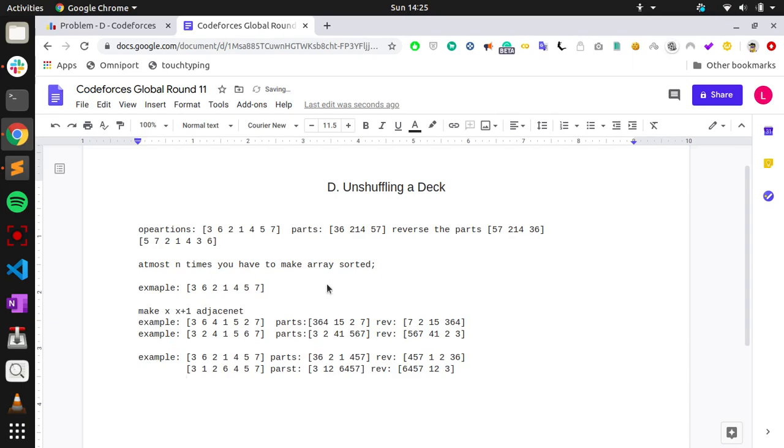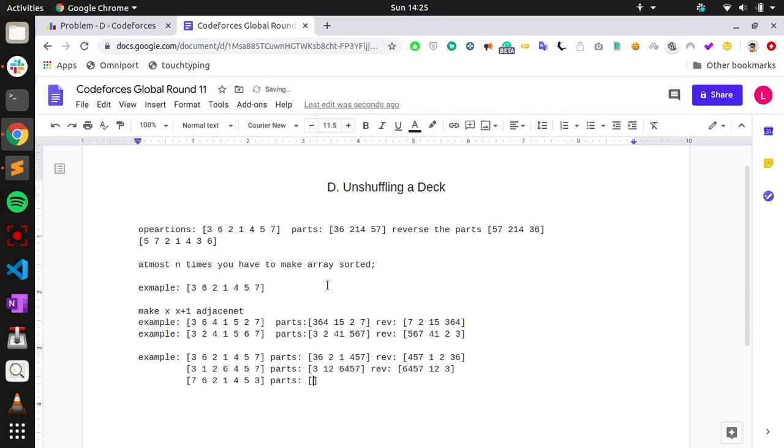But what if 3 comes after 2? You take the same example, first one, 3 comes after 2, right? With the 2, 1 is after 2 only. So here, 7 3. We have to make the parts such that 1 and 2 should be consecutive even after the change.